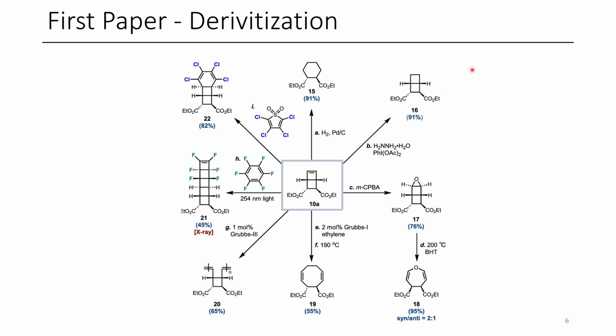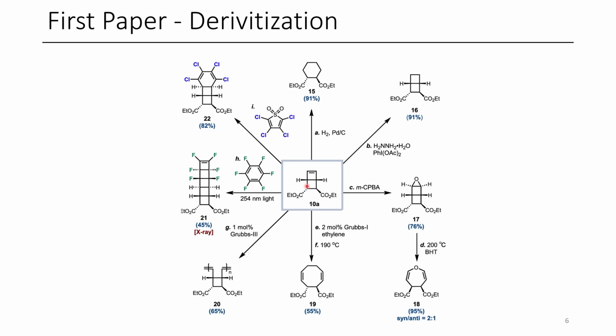Now, in terms of derivatization, this is where I think this method comes in handy the most. The most striking, of course, is this cycloaddition to perfluorobenzene, where they get this laterane type product, which I personally am intrigued by. Additionally, they could do other types of reactions, such as another Diels-Alder here through the elimination of SO2. They're able to add this dihydrotetrachlorobenzene motif.